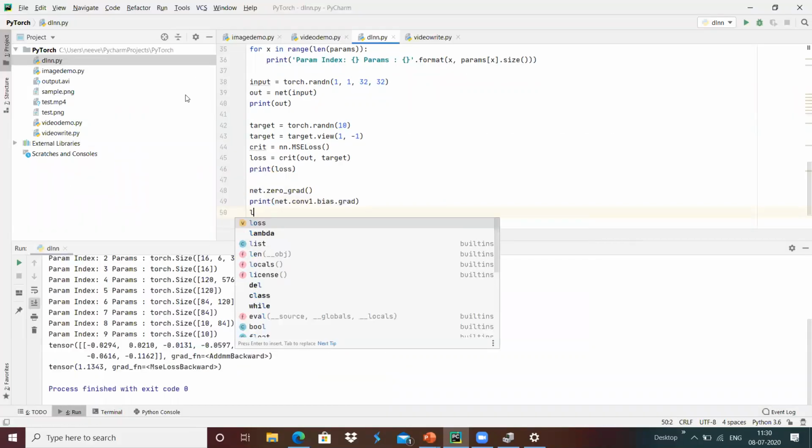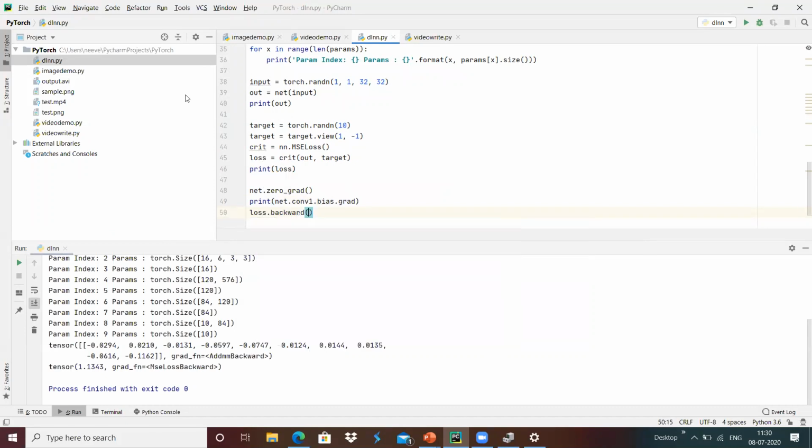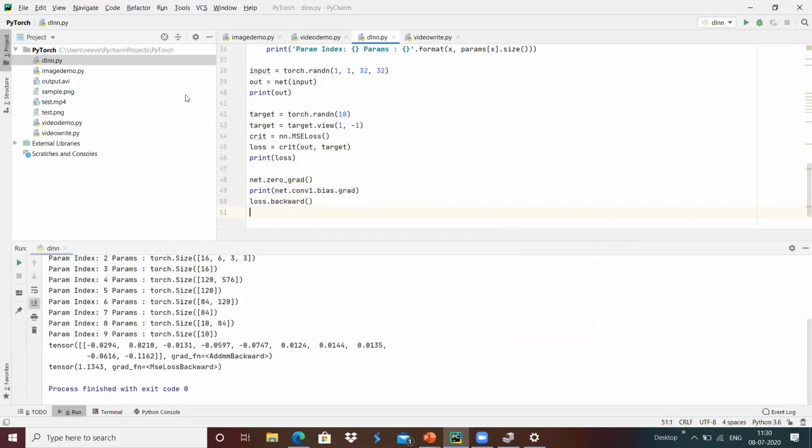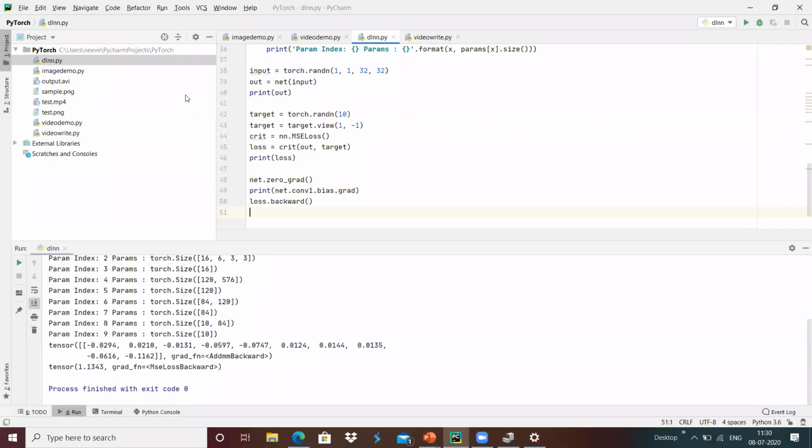And I'm going to do loss.backward over here. And once it is done, after that, I'm going to print it again over here.